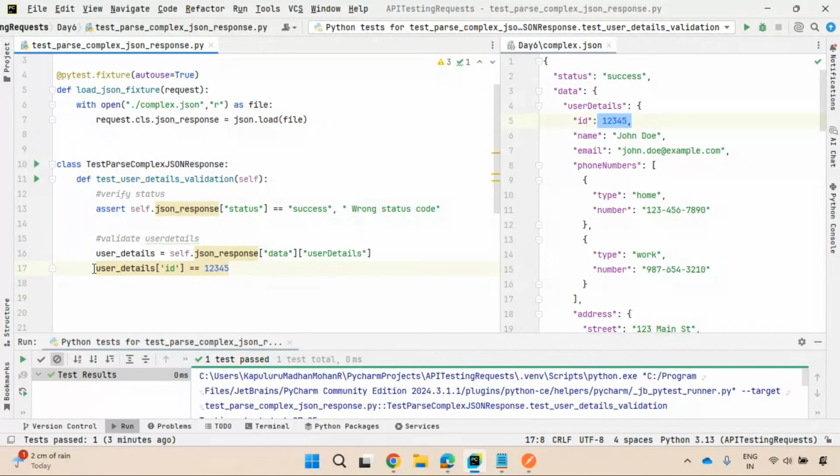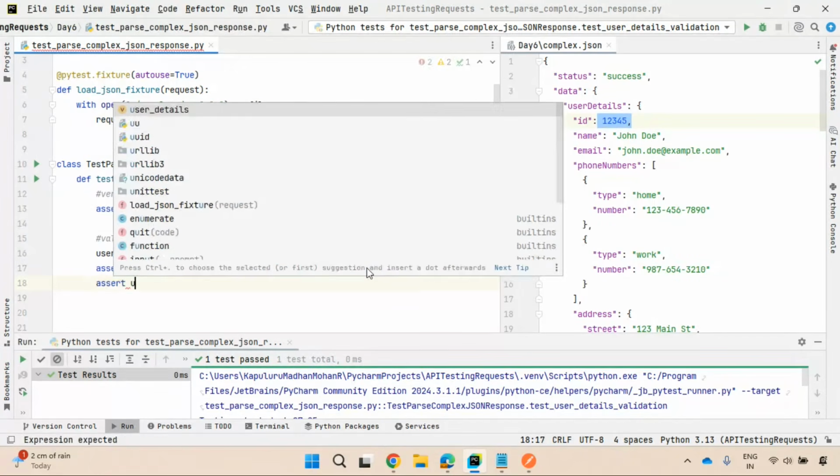So assert user details of ID, you need to follow proper indentation here. If it is not, wrong user ID, some simple message you can have like this.